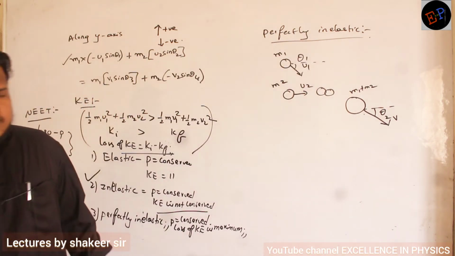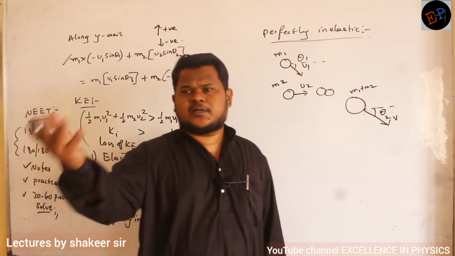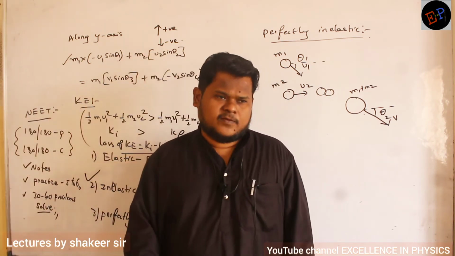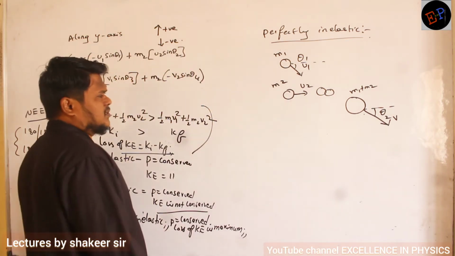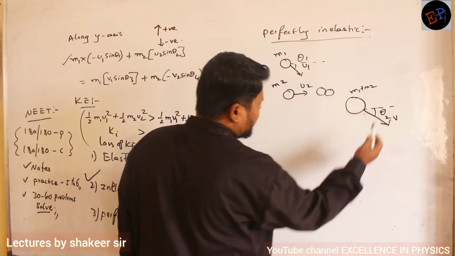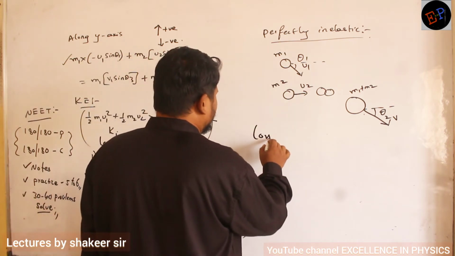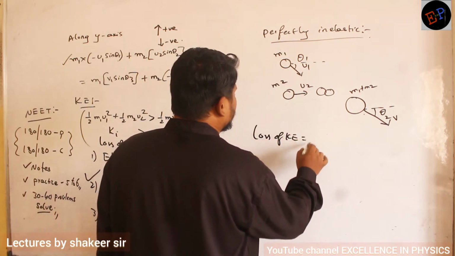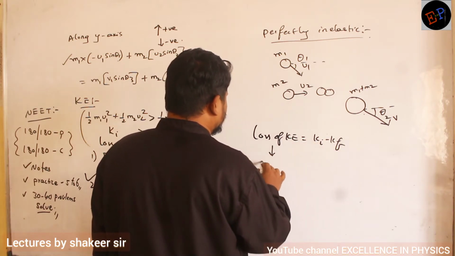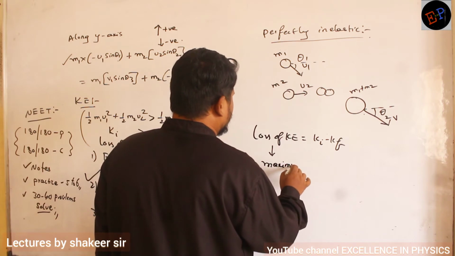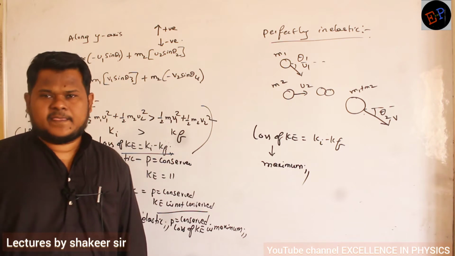Understood, no? So here also same concept. Split all the vectors into components. Take momentum along x-axis, take momentum along y-axis. Now you can do the momentum equation, no need of writing. But after collision, they will have a common velocity, that you should not forget. And here also there will be loss of kinetic energy, which is equal to K initial minus K final, and this will be maximum. That's all.